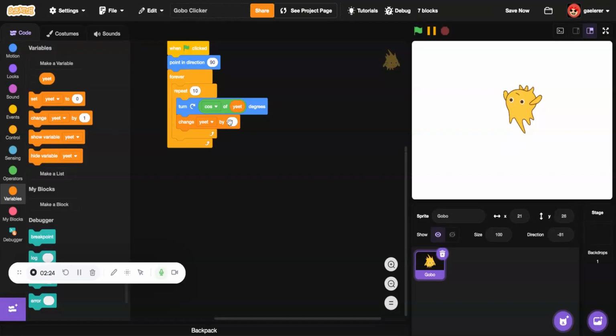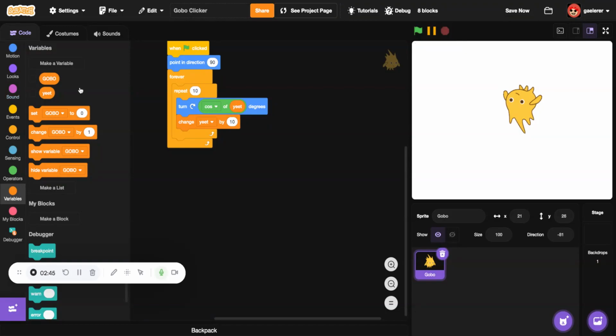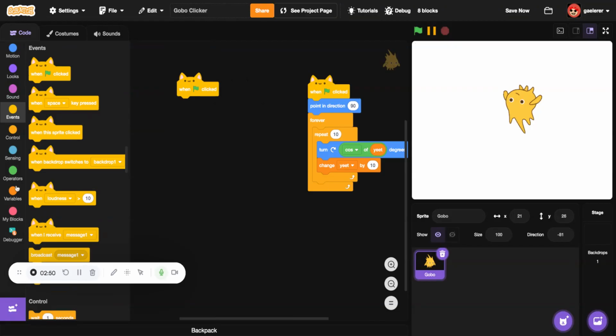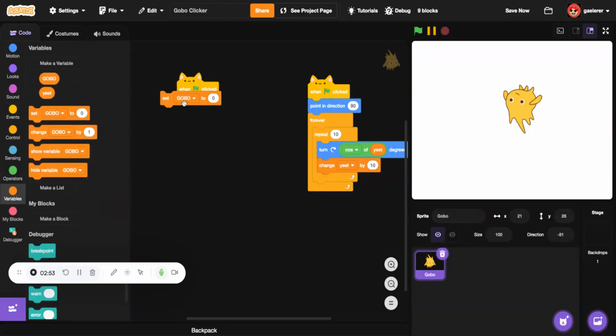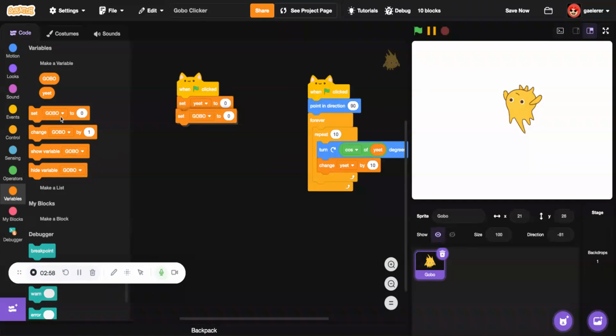Now change G by 10. Let's make a new variable called Goba. You can make the variable depending on the name of your character. In my case, it's Goba. So for all sprites. Now I'm going to click set G to 0 and set Goba to 0.